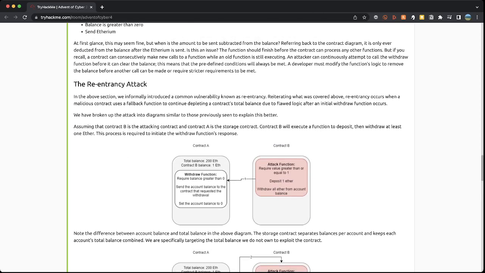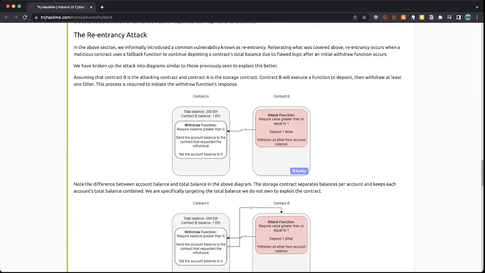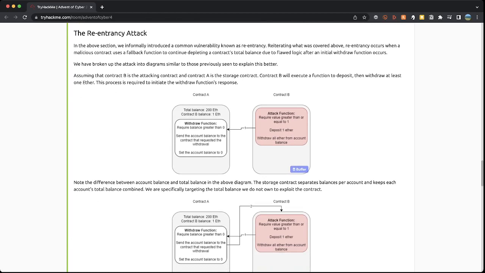Alright, so one of the most popular attacks is the re-entrancy attack. As you can see here, basically this breaks it down. This little diagram shows what it is. So again, touching on what we just said, the attack function requires a value greater than or equal to 1, deposit 1 ether, withdraw all ether from account balance. The withdraw function requires balance greater than 0, sends the account balance to the contract that requested a withdrawal, and sets the account balance to 0. The difference between the account balance and total balance in the above diagram: the storage contract separates balances per account and keeps each account's total balance combined.